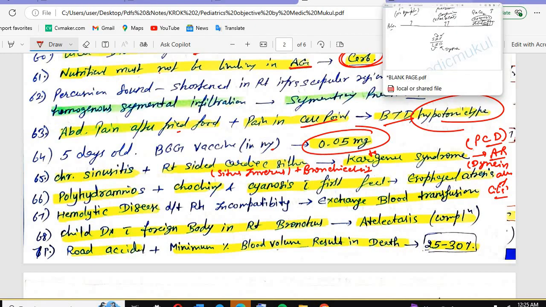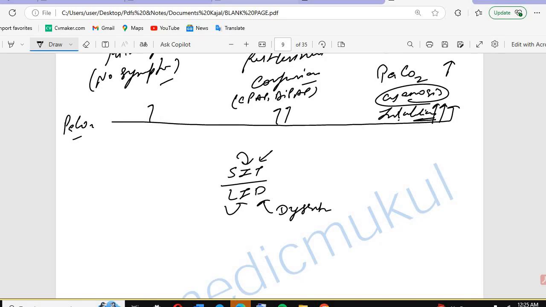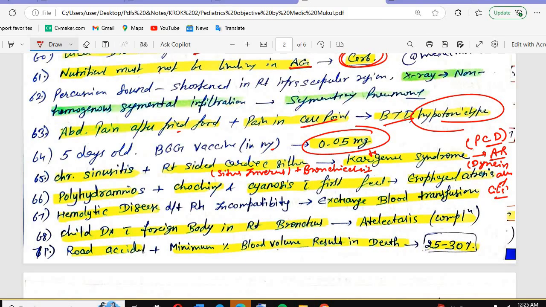We have the polyhydramnios. What is polyhydramnios? Plus choking plus cyanosis with the first feed. So that is the case of the first feed, the cyanosis with the first feed. What will be there? Esophageal atresia.